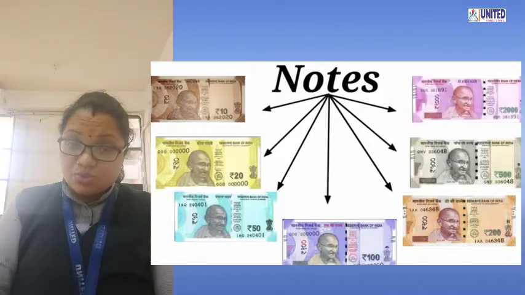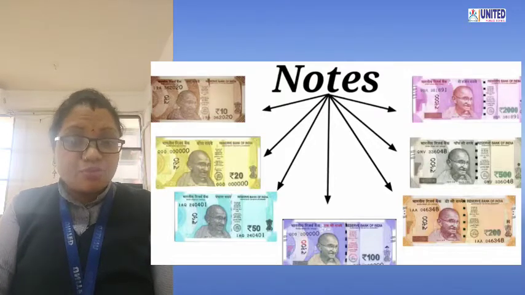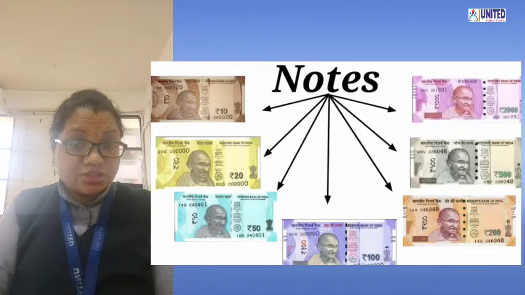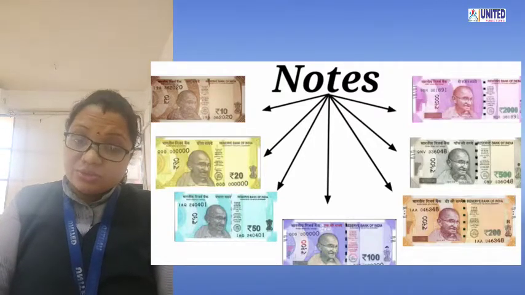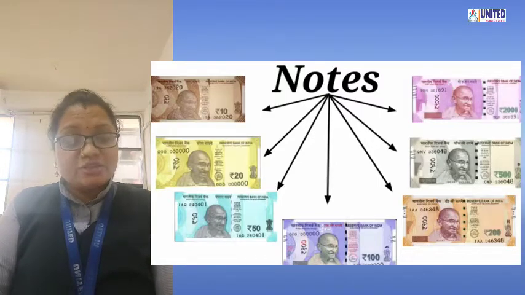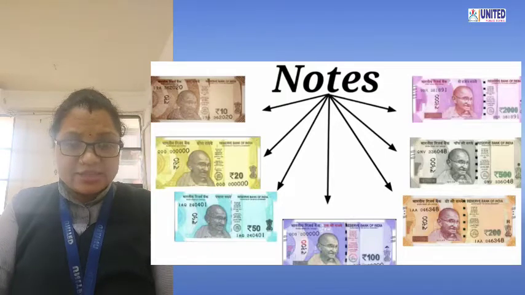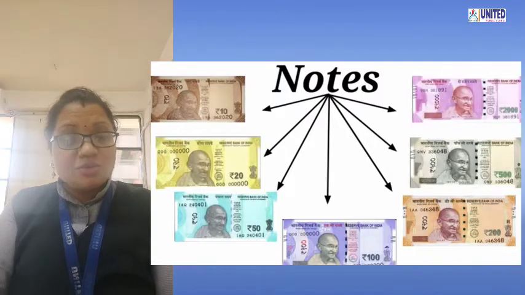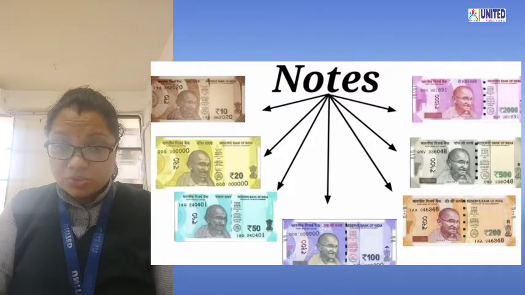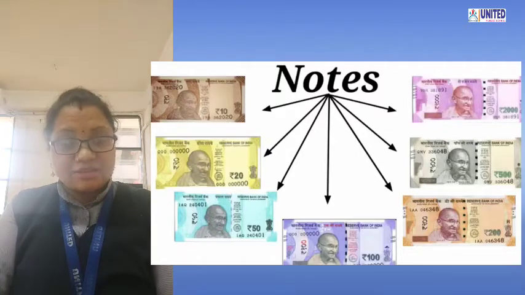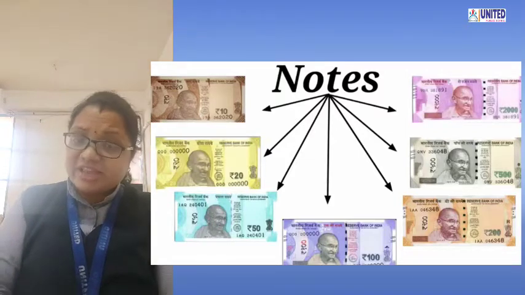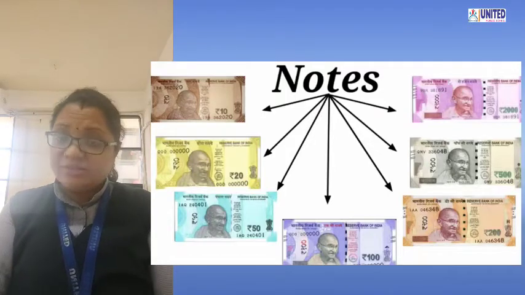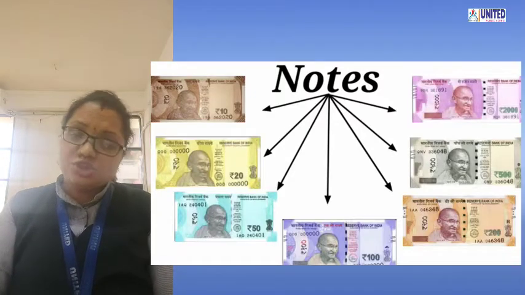That is the 10 rupees note, 20 rupees note, 50 rupees note, 100 rupees note, 500 rupees note, and the 200 rupees note is also there. Yes. And the 2000 rupees note. So these notes we can use nowadays. In old days, we also used 1000 rupees notes. Older notes, yes, 10 rupees old notes, 20 rupees old notes. But nowadays the form of the notes has changed. So we can use these notes and coins to buy things from the market or from the shop.